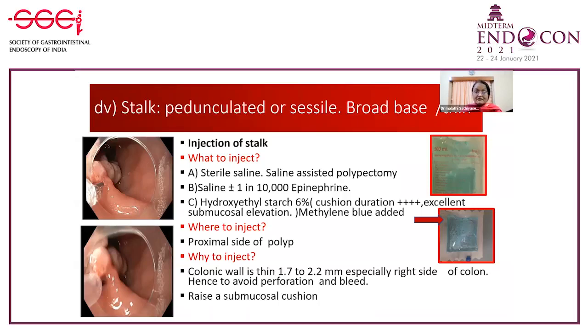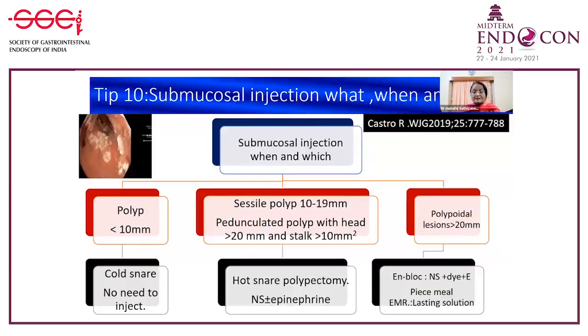I told you, because in sessile polyps you need a submucosal cushion to give you a distance between the cautery and the wall, and also because the colonic wall in children is very thin, 1.7 to 2.2 millimeters, and more so on the right side, and therefore these cushions help. This is a very nice algorithm given by Castro. It is given for adults, but probably could be extrapolated for children.